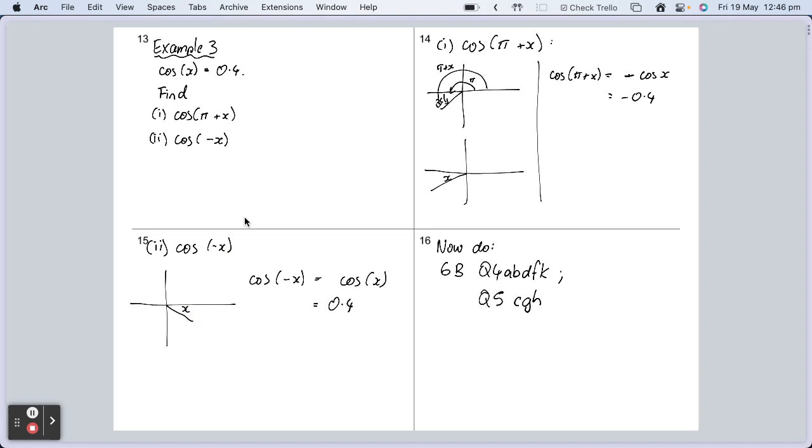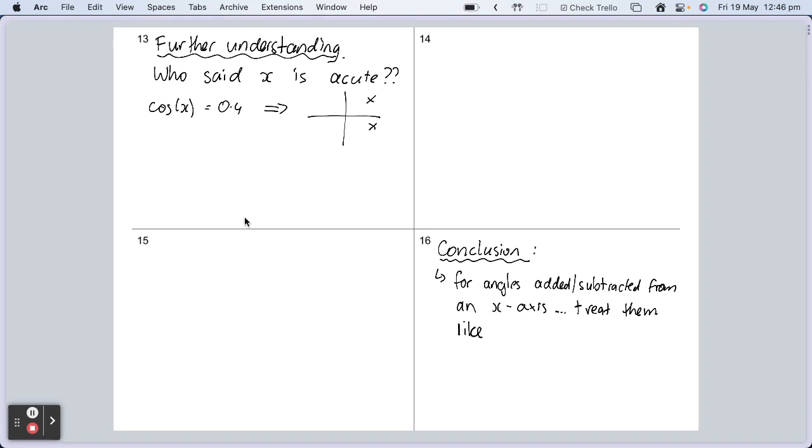So that's fine. So let's look at the alternative case, and that is what happens if x is a quadrant 4 angle. Then what we would have, well, let's have a look at cos of pi plus x to start with. What we would have is that for x, we would have the angle in here somewhere, yeah?